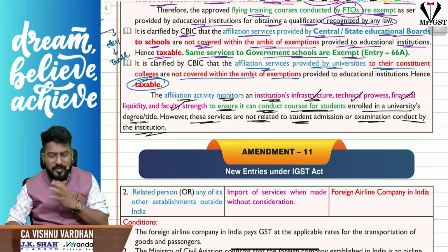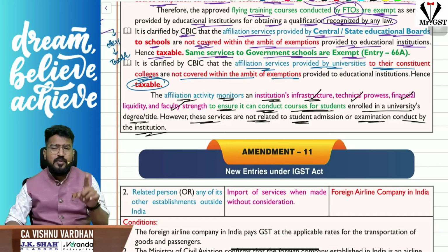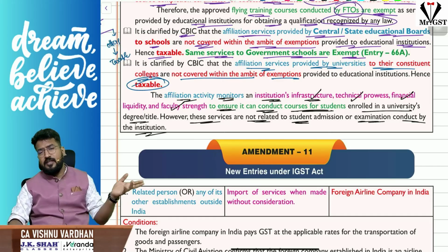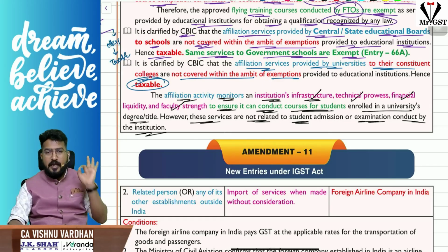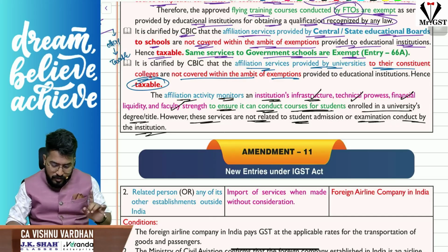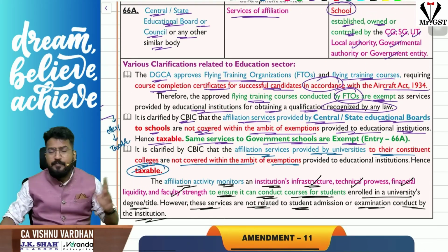Okay, fine. So we have understood affiliation is exempt only if it is by a central board or state board or other similar boards to government schools. That's all. In all other cases it is taxable. Okay, so that is what we have with respect to new entries under the PGST Act.